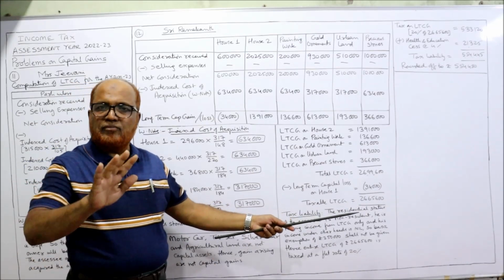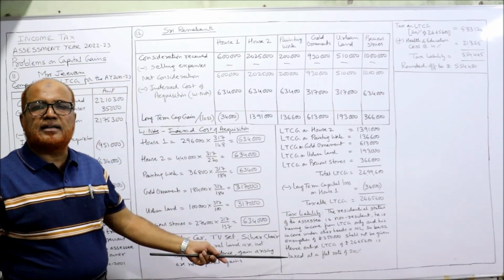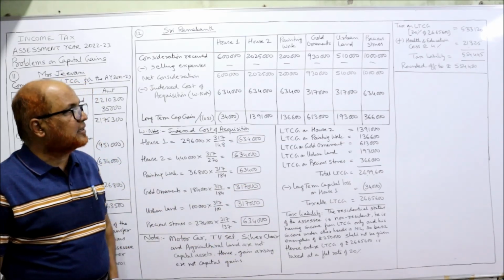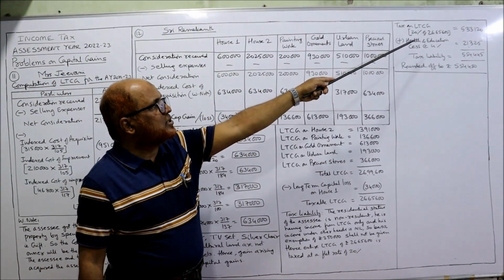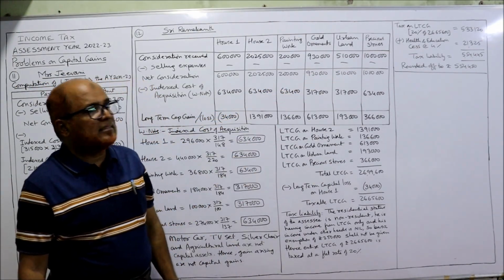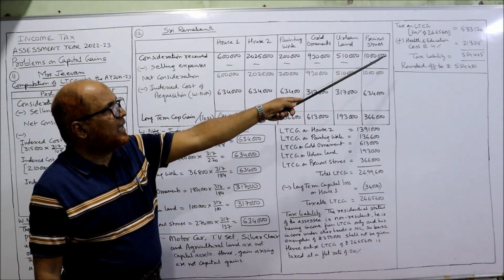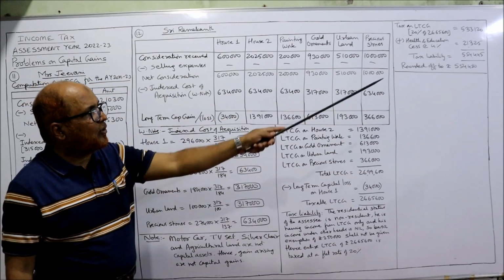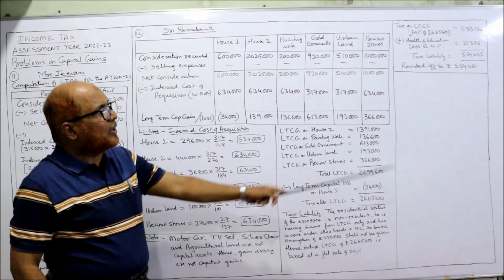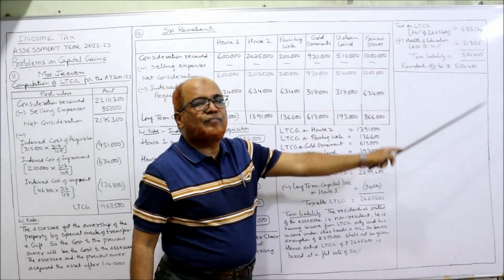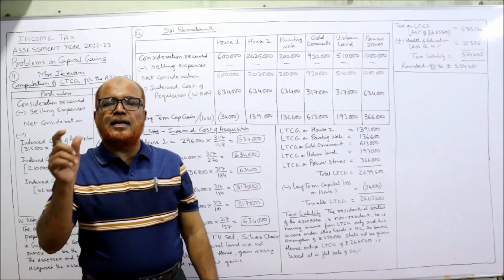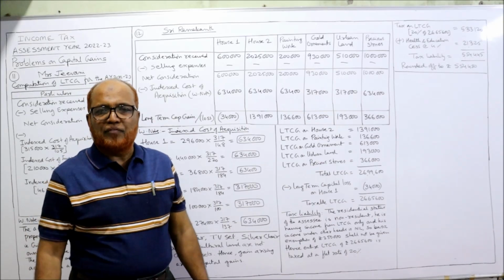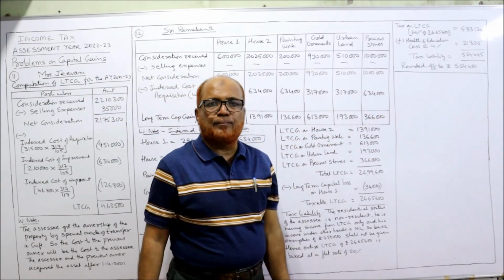So directly we have to calculate the LTCG tax at 20% on 26,65,600. So tax on LTCG, 20% of 26,65,600, is 5,33,120. To that, 4% health and education cess, 21,325. So tax liability is 5,54,445. If you round off, instead of 45, we make it 50. According to the provisions of the Income Tax Act, the income tax should be rounded off to the nearest 10. We take 40 or 50. So 50 is near to 45. So we'll take 50. That's all.